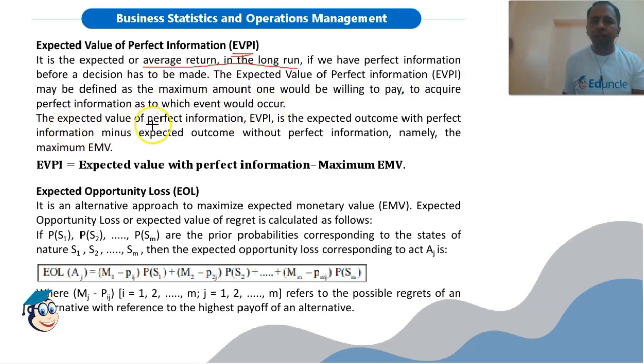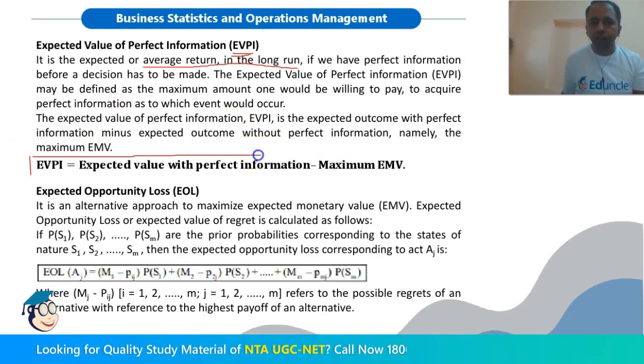The expected value of perfect information is the expected outcome with perfect information. Now how to calculate its value? It is the expected outcome with perfect information minus the expected outcome without perfect information. So this is the formula to calculate EVPI.